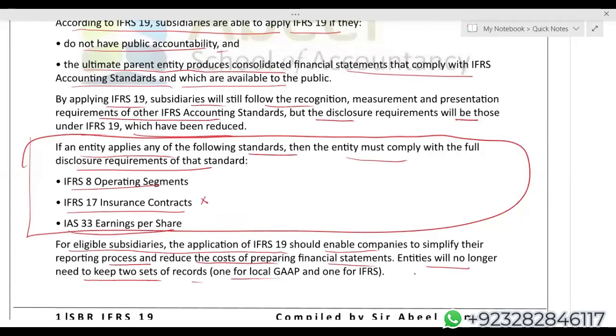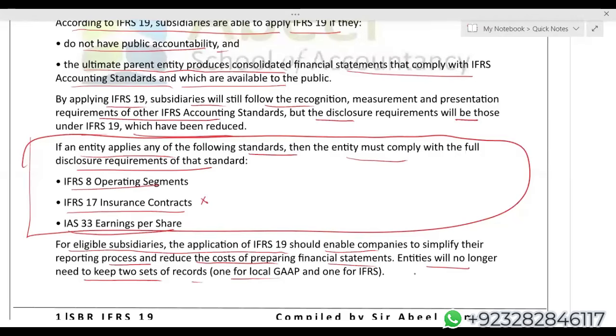But a very interesting thing you need to know: if it is the main business of the company to buy properties to give on rent or to sell them, let's say your examiner says that this is the main business of the company, to buy properties and keep them for capital appreciation or to give them on rent.